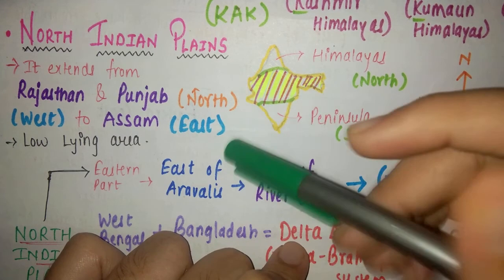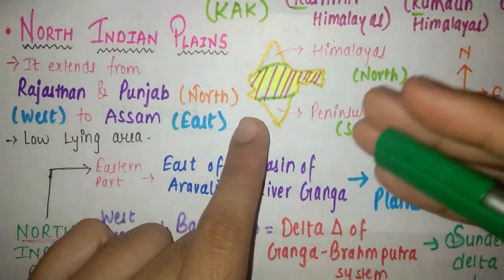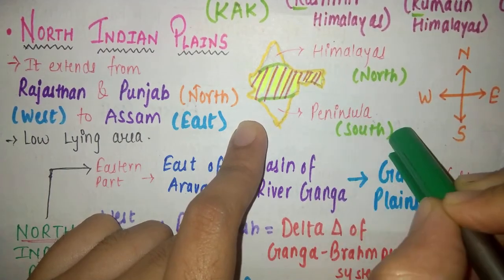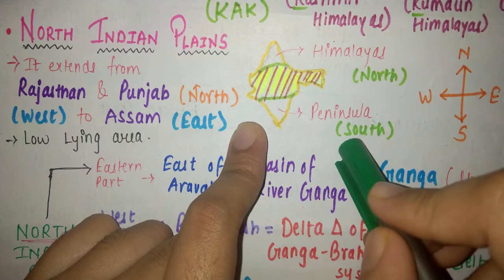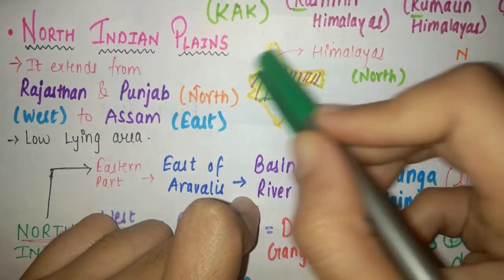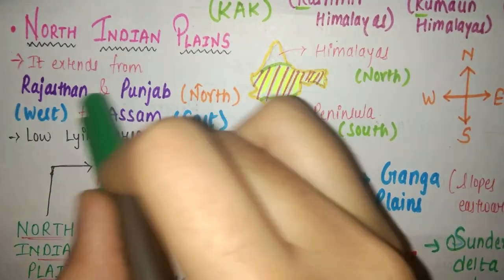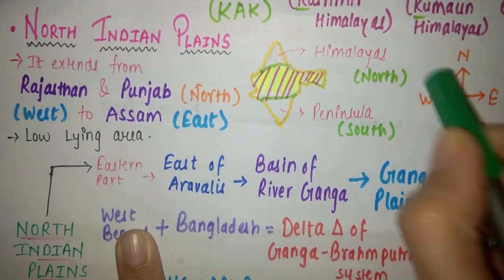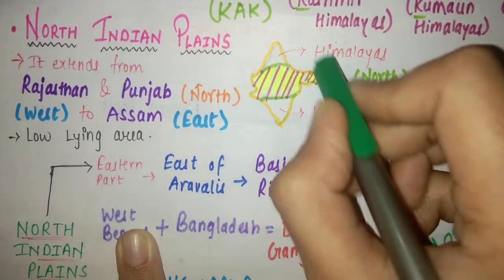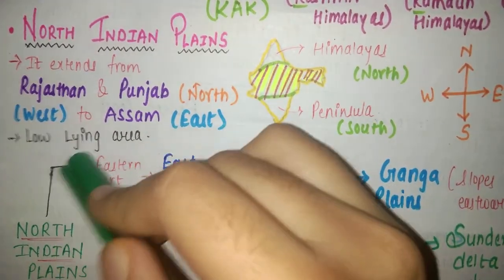In this video, we will learn about the North Indian Plains. The North Indian Plains are located between the Himalayas in the north and the Peninsula region in the south. Here you can see I have marked it out for you. These are your Himalayan parts. It extends from Rajasthan and Punjab in the west to Assam in the east, and it is a low-lying area.